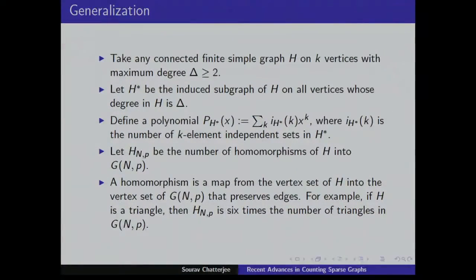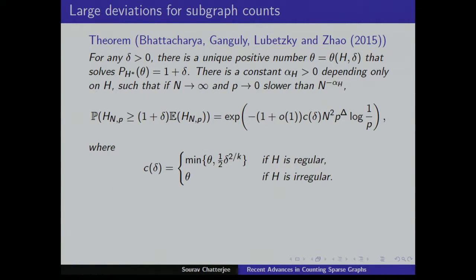So anyway, this is the setup. H is a graph, and you take the induced subgraph by throwing away all vertices whose degree is less than the maximum degree, and then define this polynomial, which is a low degree polynomial. And this is the result. That is the recent one by Bhattacharya, Ganguly, Lubetzky, and Zhao, 2015. They generalized this earlier one.